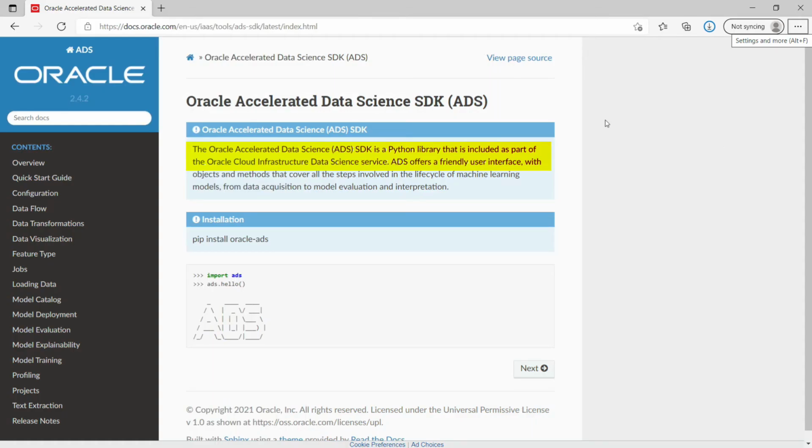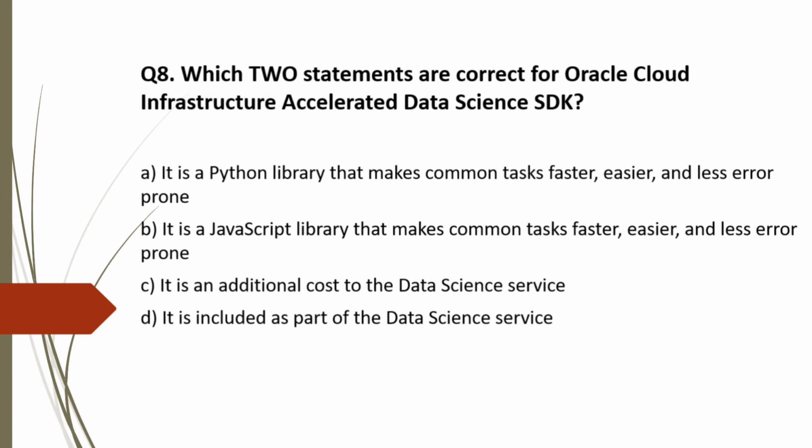So in the documentation, it is written as the Oracle Accelerated Data Science SDK is a Python library that is included as part of the Oracle Cloud Infrastructure Data Science Service. Now let's move to the options we have. Option A is correct as it is a Python library. We just saw that. Option B is incorrect.